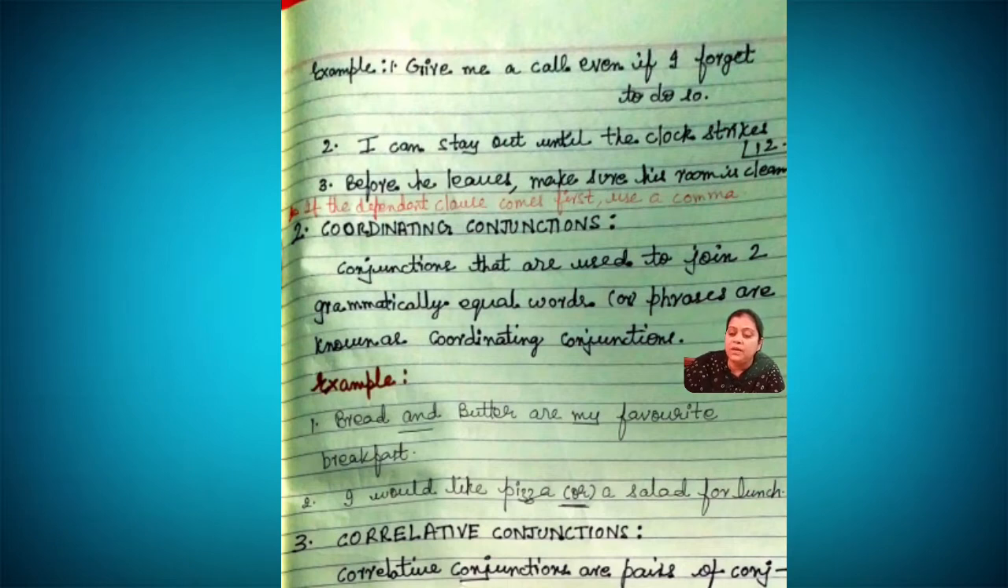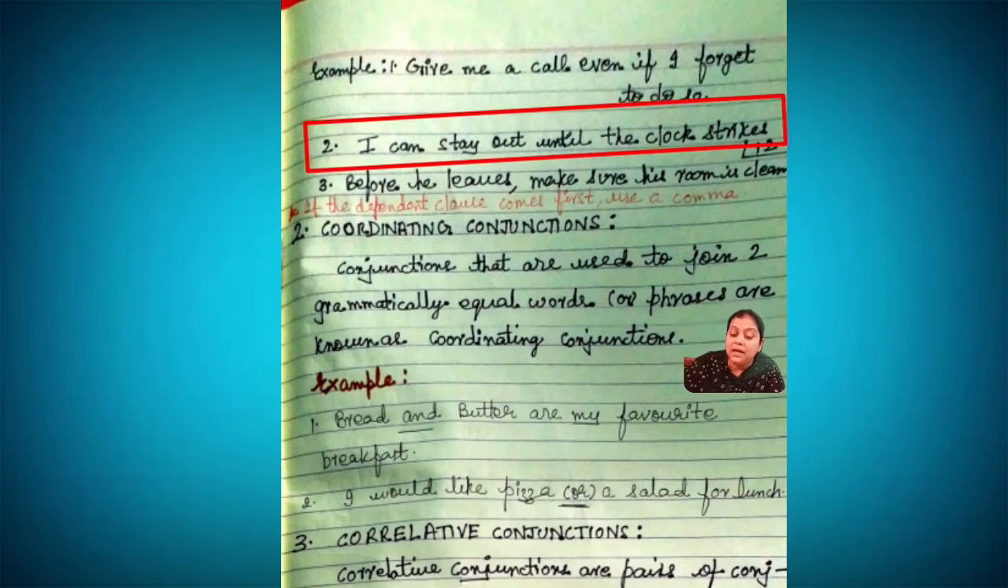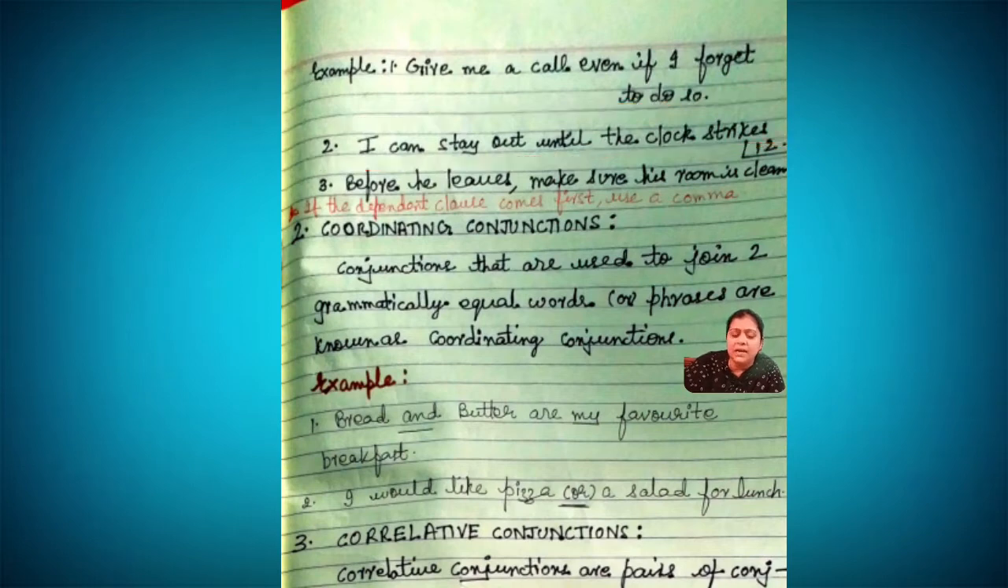Okay, so give me a call even if I forget to do so. Next one you say, I can stay out until the clock strikes 12. I can stay out until the clock strikes 12. So what is the conjunction here? Until. Okay. Before.